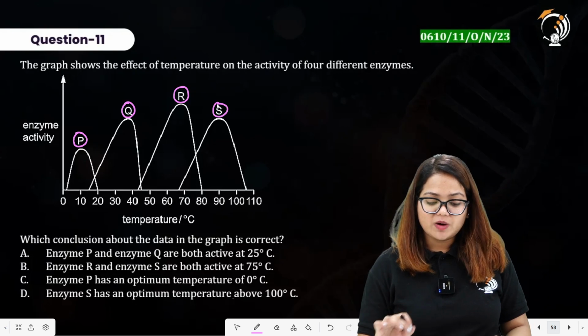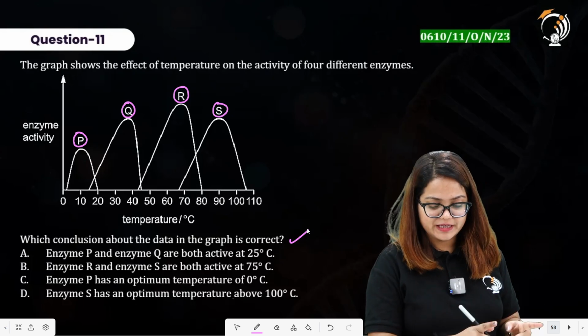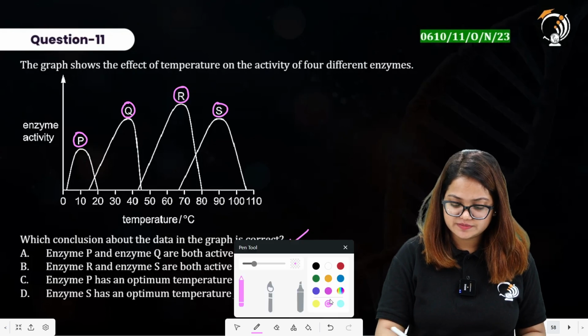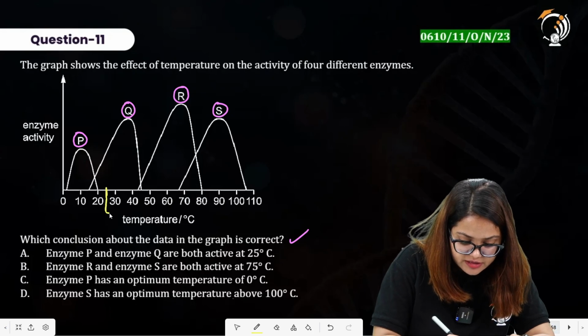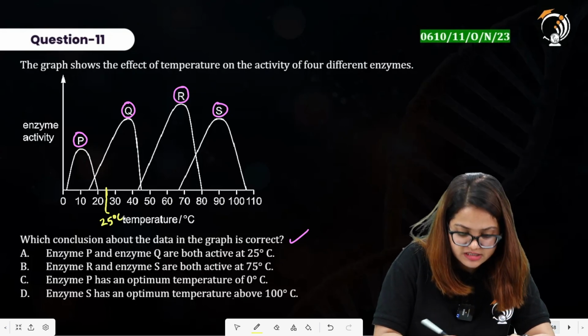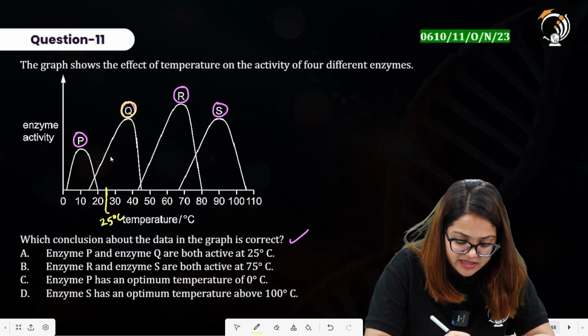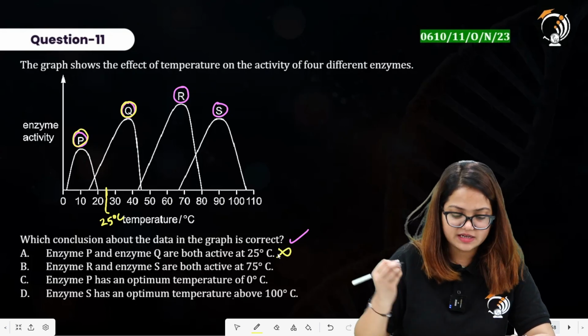Which conclusion about the data in the graph is correct? Option A says enzyme P, enzyme Q are both active at 25 degrees Celsius. Let us say, where is the 25 degrees Celsius located? This is the region of 25 degrees Celsius, and the enzyme Q is active at this region and enzyme P is inactive. So this statement here is incorrect.